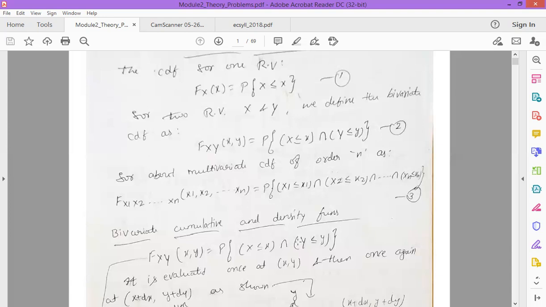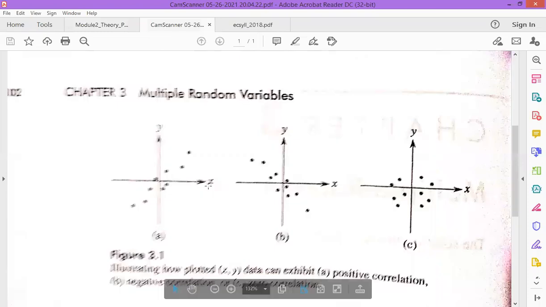So here n represents the number of outcomes or the observations that we are going to record. Suppose if these data are going to be plotted, so here they may appear like this. So whatever diagram you are going to see here, suppose if you record the n observations and you plot that, it may appear like these three diagrams.